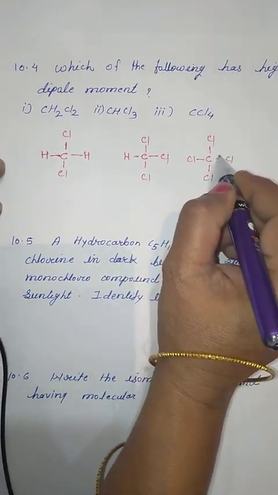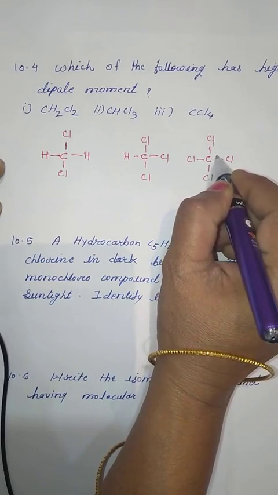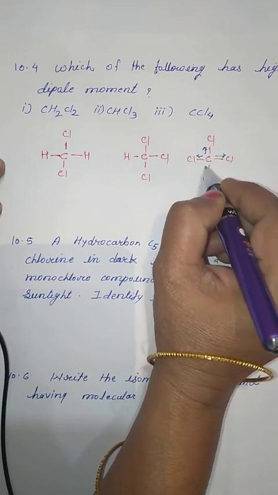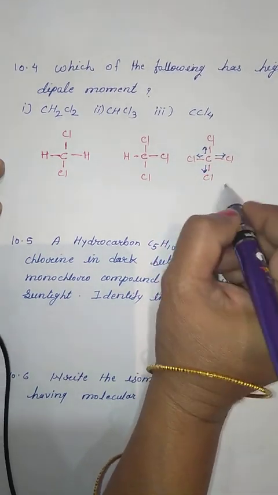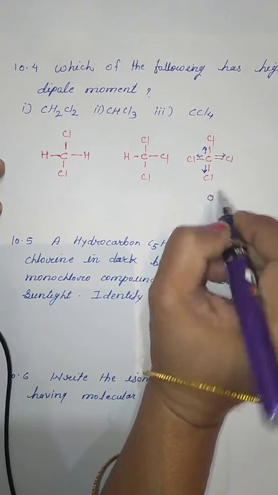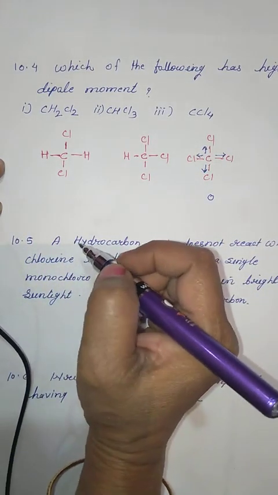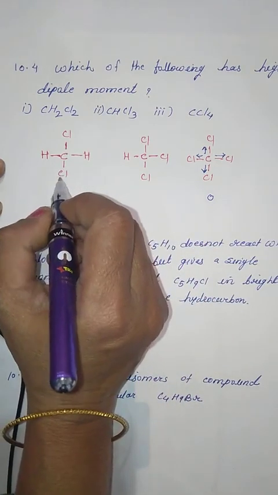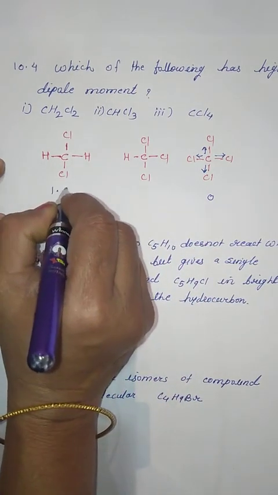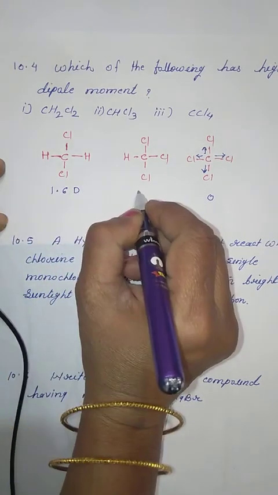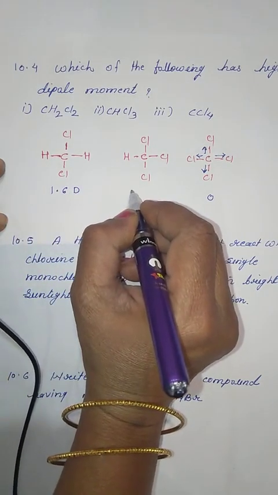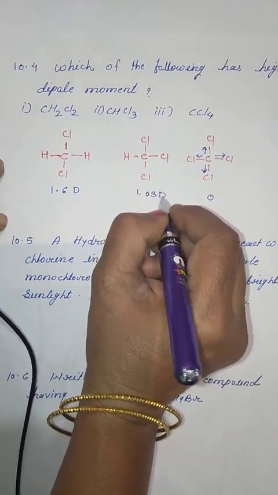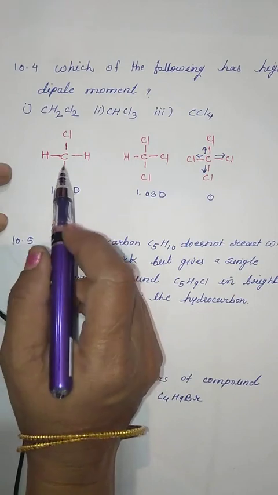Children, you can see here all the chlorines are more electronegative, so the polarity will go in 4 different directions, and that's why the dipole moment will be 0. Now let us talk about chloroform and dichloromethane. Dichloromethane has a dipole moment of 1.6 D, and chloroform has a dipole moment of 1.03 D.